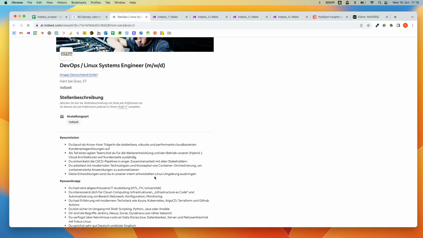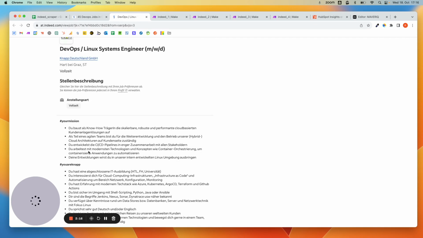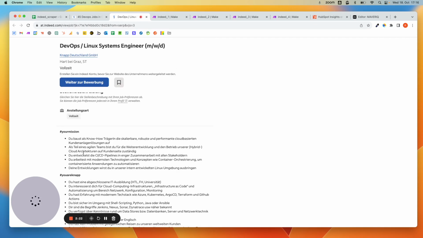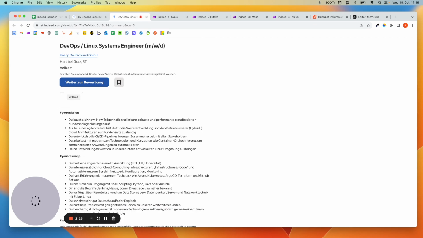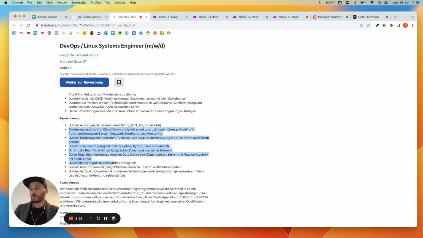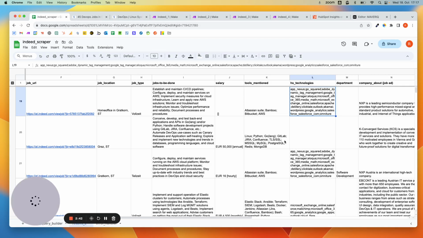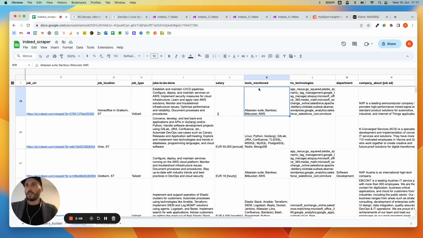This is perfect. There's some convention on how to write these, right? But it's not structured or standardized in any way. There's no standardized order of information or a clear JSON that you could get out. But you can parse the text and then instruct the AI with a function, which I will show you in a second, to give you the information that you're looking for. And then you have it in a very structured way. In this case, it's a Google Sheet, but it could also be Airtable, a CRM, whatever. And this is what I'm getting out from the job ad.